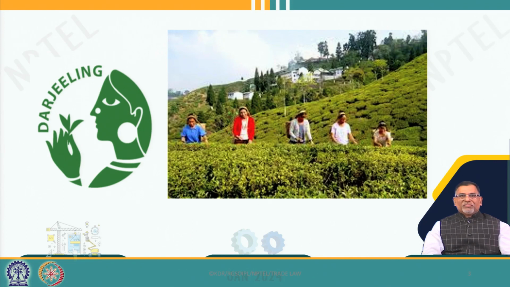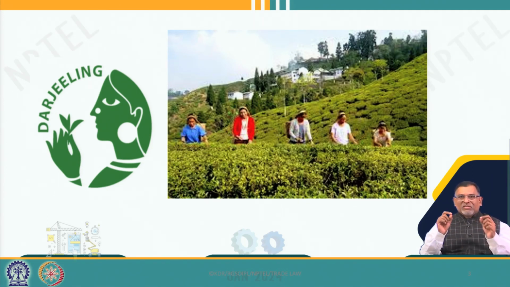indication of India, that is the Darjeeling tea. There are two terminologies, one is Darjeeling and another one is tea. So, what is the intellectual property in it? If a particular product has a reputation, a uniqueness because of a region or a particular place, then it is considered a community intellectual property right. That is the geographical indication.